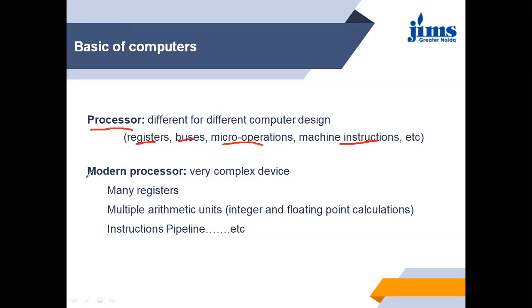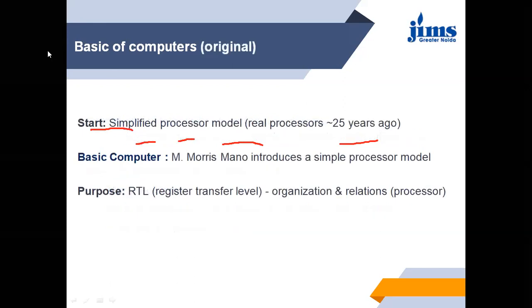If we discuss the latest microprocessor, then it is very complicated. But we are not going to discuss the latest microprocessor. We will discuss the basics of microprocessor. We will discuss the basics of micro operations.